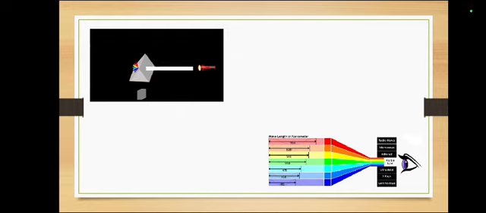Here you can see light is passing through a prism. That's how it disperses and forms a rainbow.